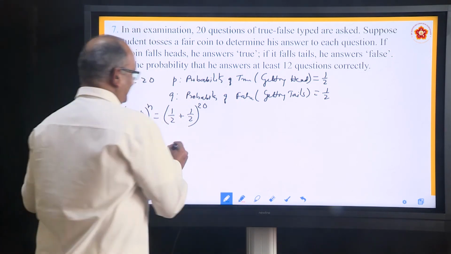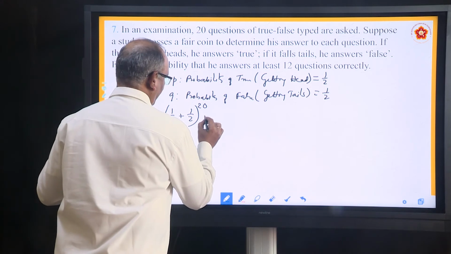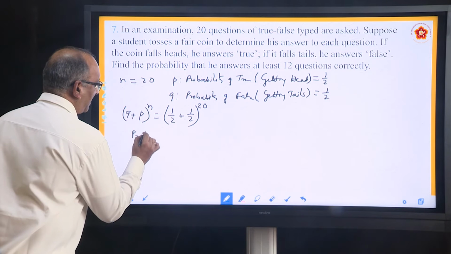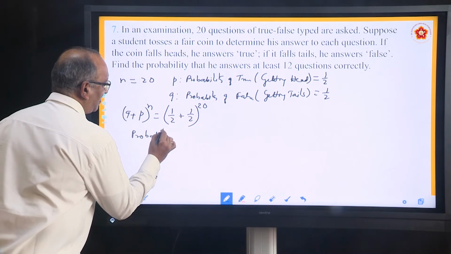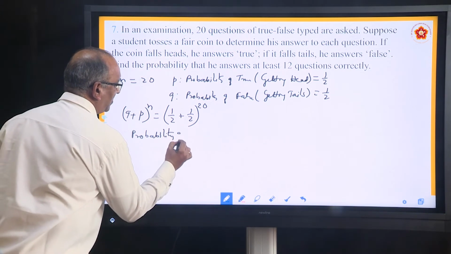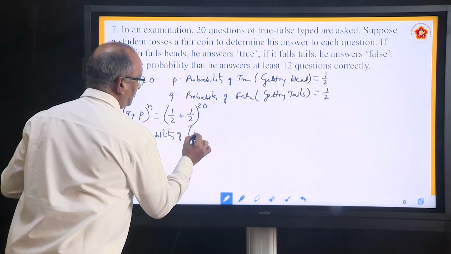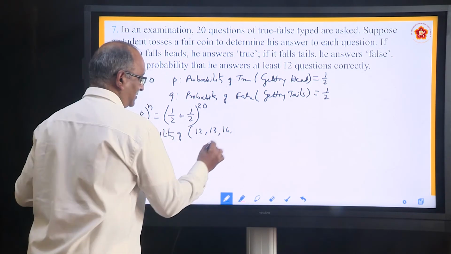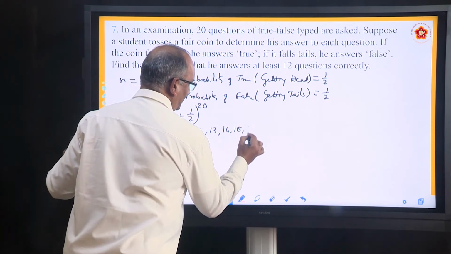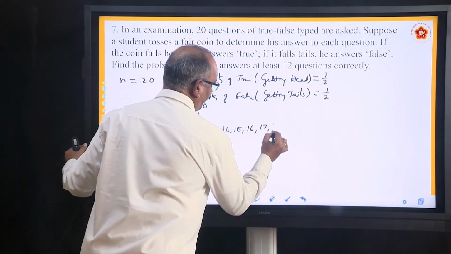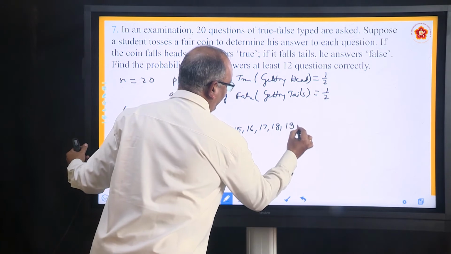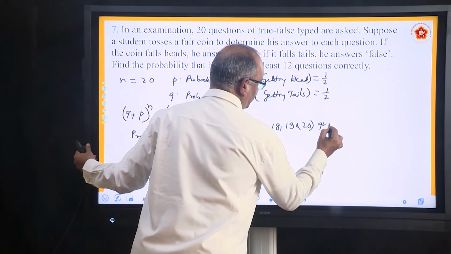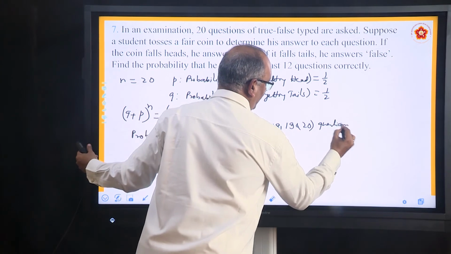So we can say it is the probability of 12, 13, 14, 15, 16, 17, 18, 19 and 20 questions true.